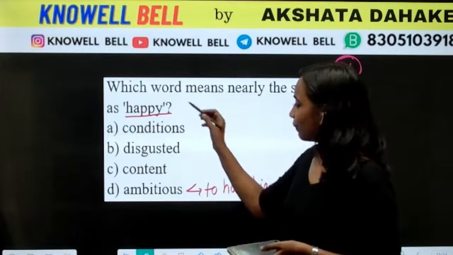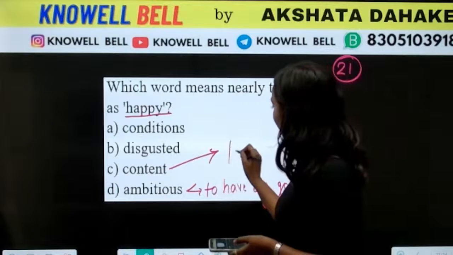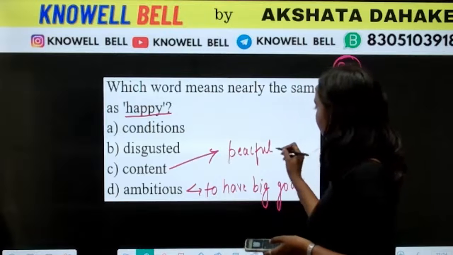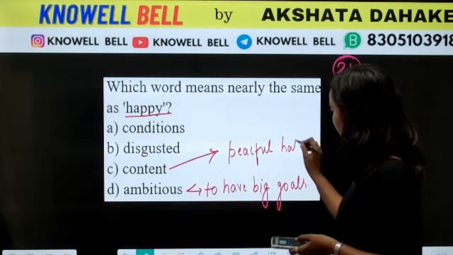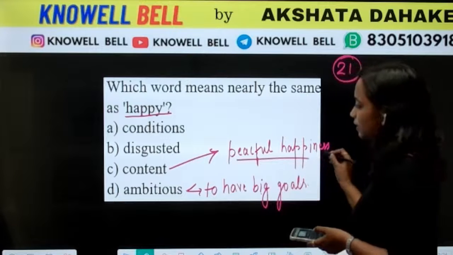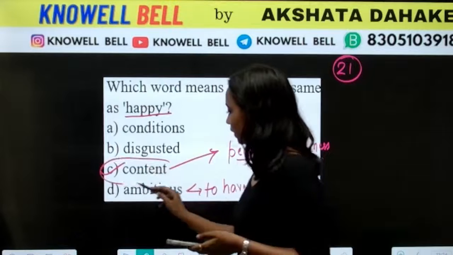Okay. So happy means content. What is the meaning of content? Content means a peaceful happiness. A peaceful happiness is called content. So the right answer we will have is option C.